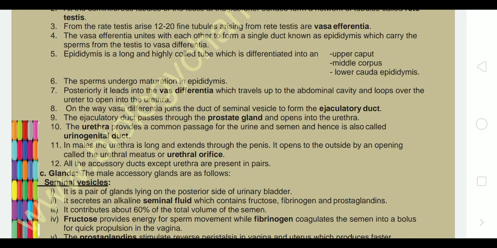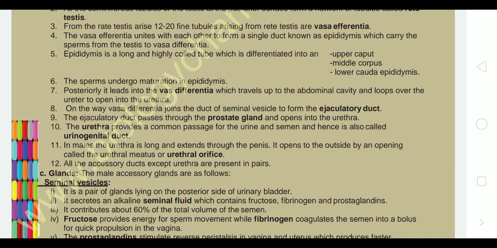Posteriorly, it leads to the vas deferens, which travels up into the abdominal cavity, meaning from the testes it enters the body again and forms a loop over the ureter to open into the urethra. From the lower side of the urethra, it comes up, forms a loop, and gets added to the urethra.